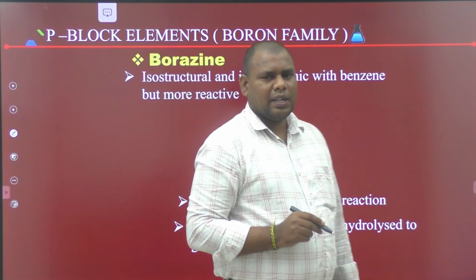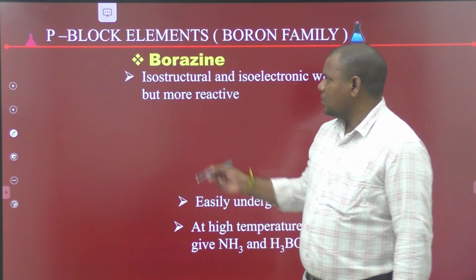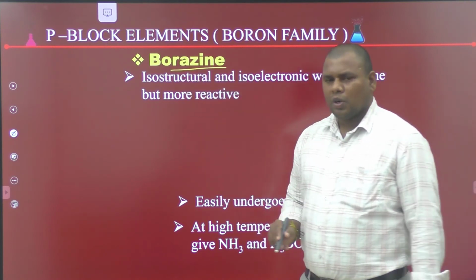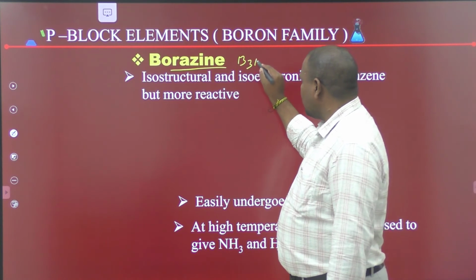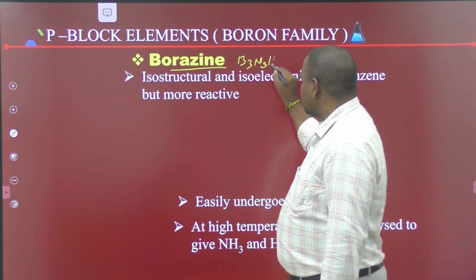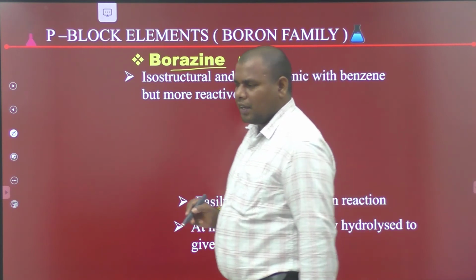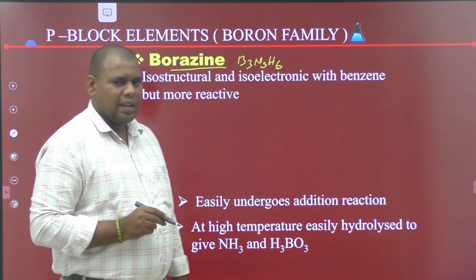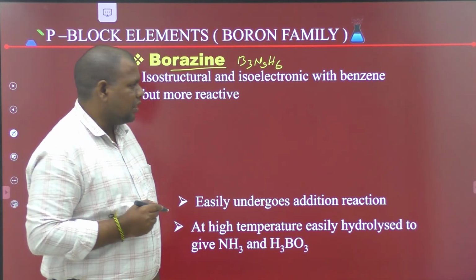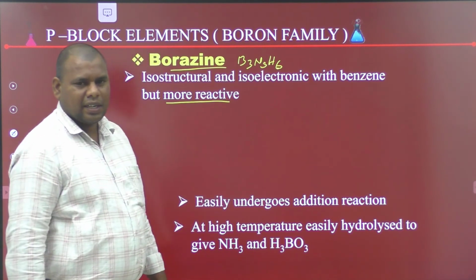Next we discuss borazine. The formula of borazine is B3N3H6. It is isostructural and isoelectronic with benzene, but it is more reactive than benzene because polar bonds are present in borazine.